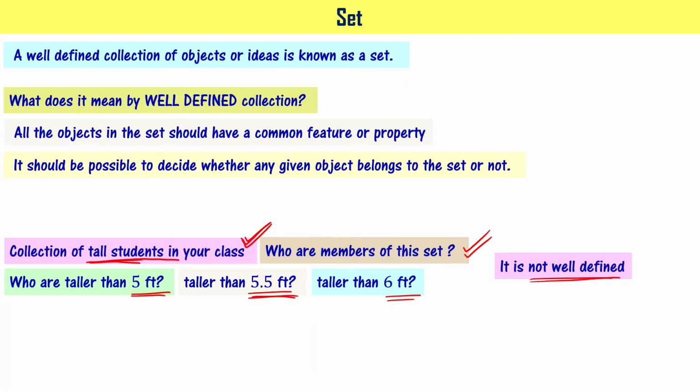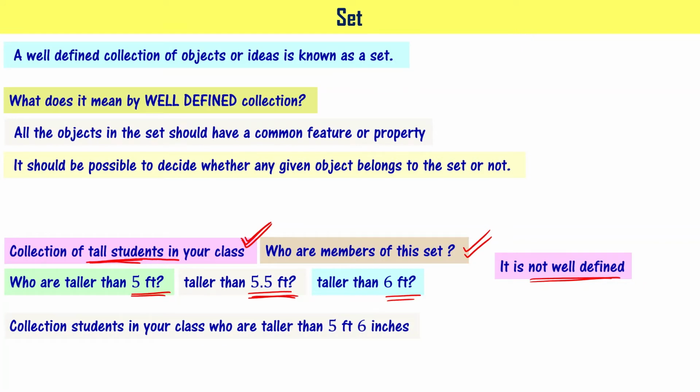You understood? But what is well defined would be this: collection of students in your class who are taller than 5 feet 6 inches. If the statement is given like this, the collection is going to be well defined, because you know who the members of this set are. Got it? That's why we say it is a well-defined collection, and if you write all the names of the people who are taller than 5 feet 6 inches, that is going to be a well-defined collection, and then it is going to be a set.